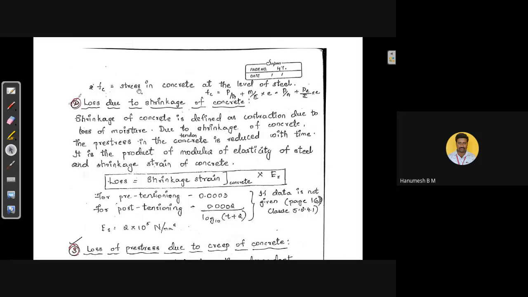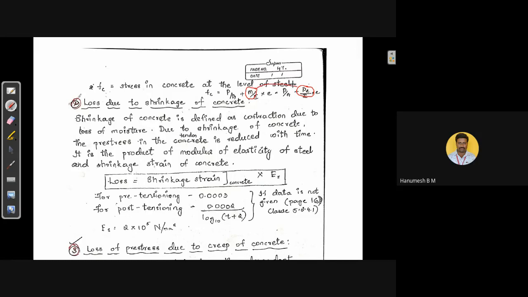Now, where FC is the stress in concrete at the level of steel, that is FC is equal to P by A plus M by I into e, where M is the moment due to pre-stressing force, P into e. This e distance is nothing but the position of the steel from the centroidal axis of the concrete. M means moment due to pre-stressing force and eccentricity. P into e is nothing but the moment due to pre-stressing force and eccentricity.